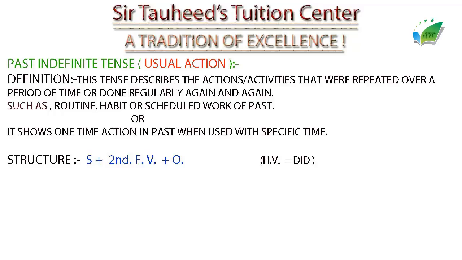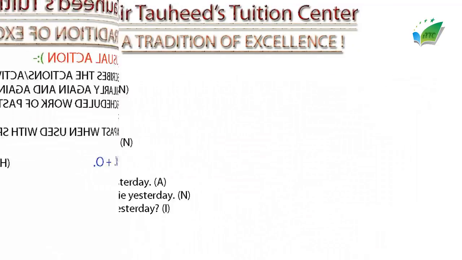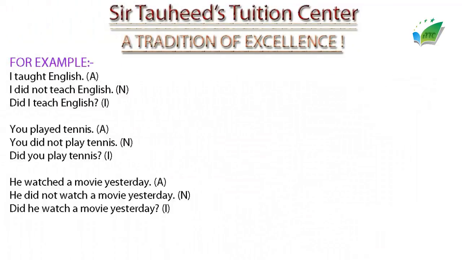Object is something which is connected with the verb. And here the helping verb is only did. But we do not use it in the structure or in the affirmative sentences. We only use this helping verb when we make negative or interrogative sentences. So guys, let's have a look at its examples now. The first example is, I taught English.